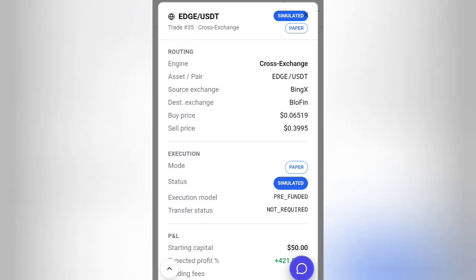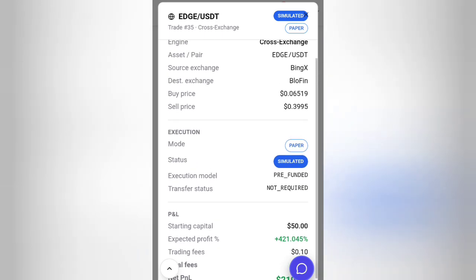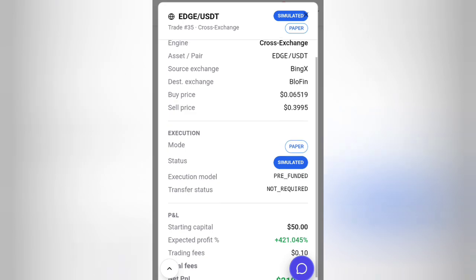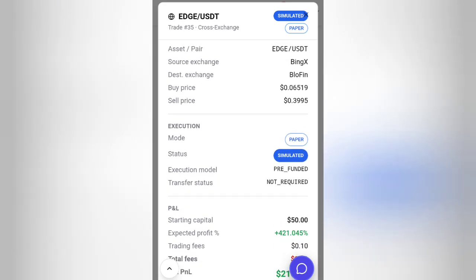All right, now you can see this huge one right here was Dogecoin USDT for big S. I see the exchange right here. So now you can see it was 50 USDT as the capital used to trade. Expected profit was 400 and something, and trading fee was 0.10. So total fee was 0.10. The net profit that the bot made was 210.52. So you can see, as you can see, the arbitrage profit percent was so high.